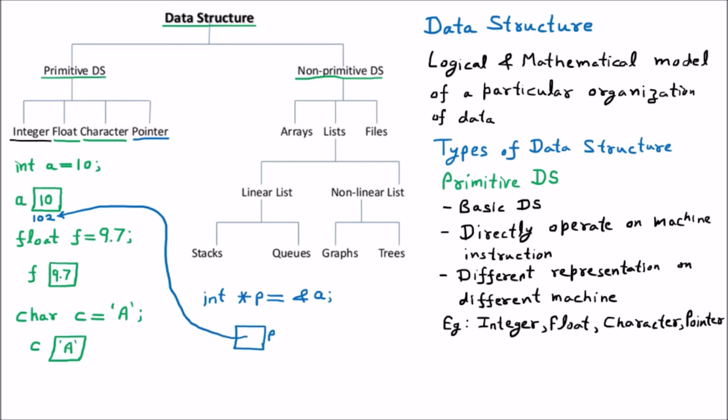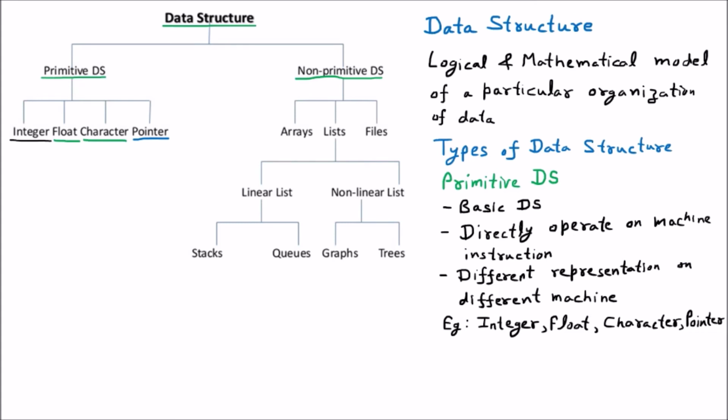So we have already learned that in C programming, because we know that data structure is the next level of C programming. That's why all these are considered primitive data structures. So integer, float, character and pointer. These are the primitive data structures. And now we are moving to the non-primitive data structure.